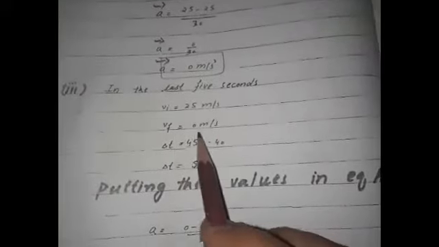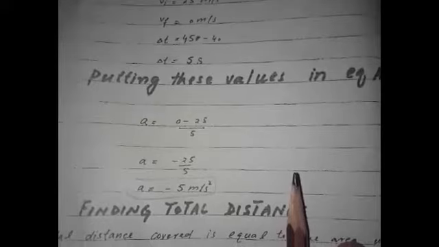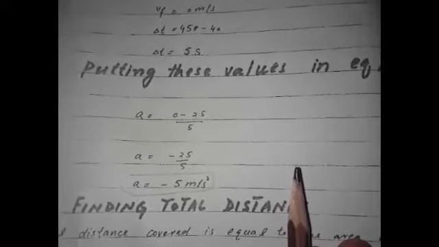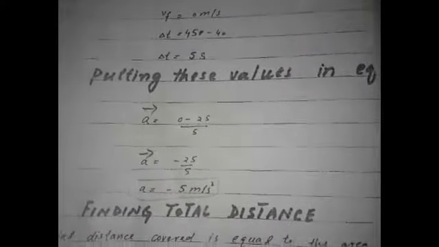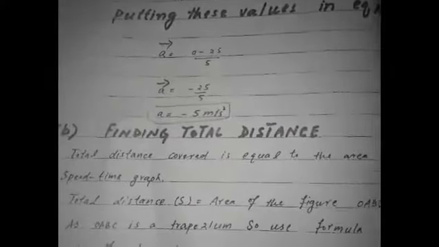In the last 5 seconds, Vi is equal to 25 meter per second, Vf is equal to 0 meter per second, del t is equal to 45 minus 40. So delta t is equal to 5 seconds. Putting these values in equation A, A is equal to 0 minus 25 divided by 5. So A is equal to minus 25 divided by 5. A is equal to minus 5 meter per second square.